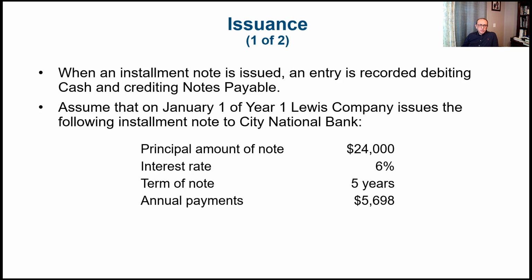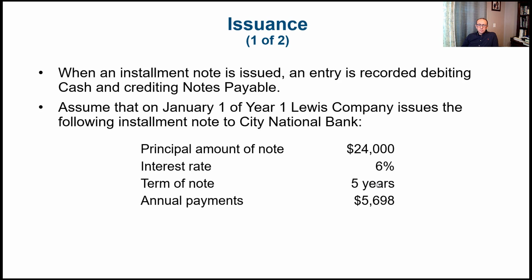$5,698. And by the way, if you multiply $5,698 by 5, it's going to be more than the $24,000. I think it's going to be close to $26,000 or even more. So the difference between the 24 and the total amount of payments is the interest you're paying.